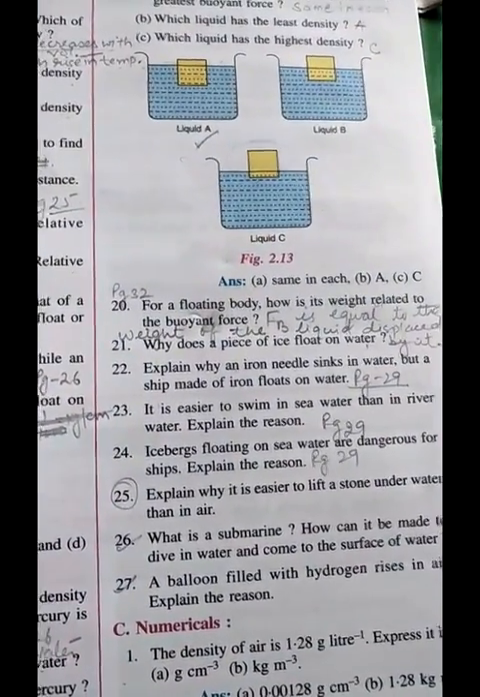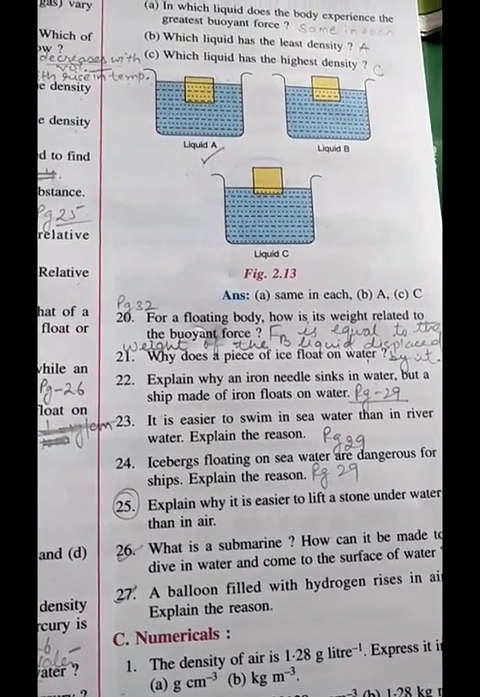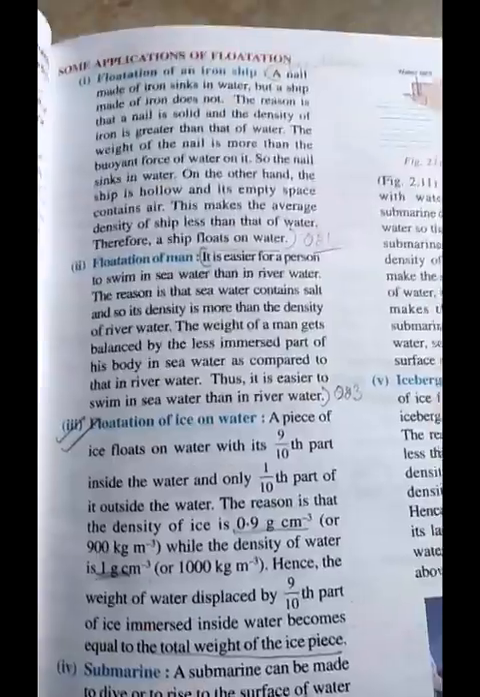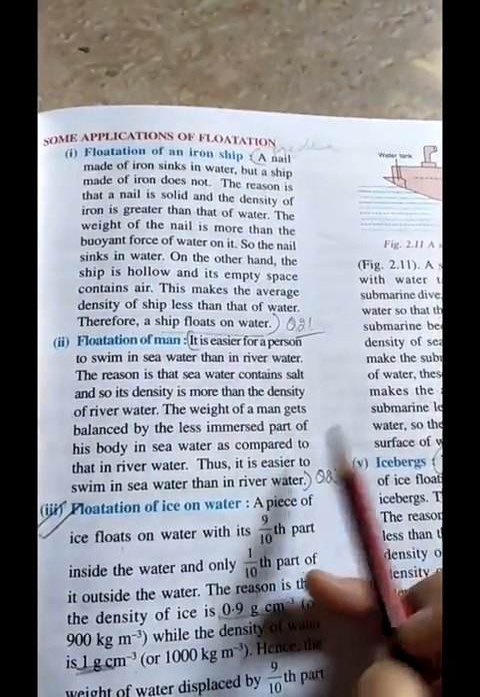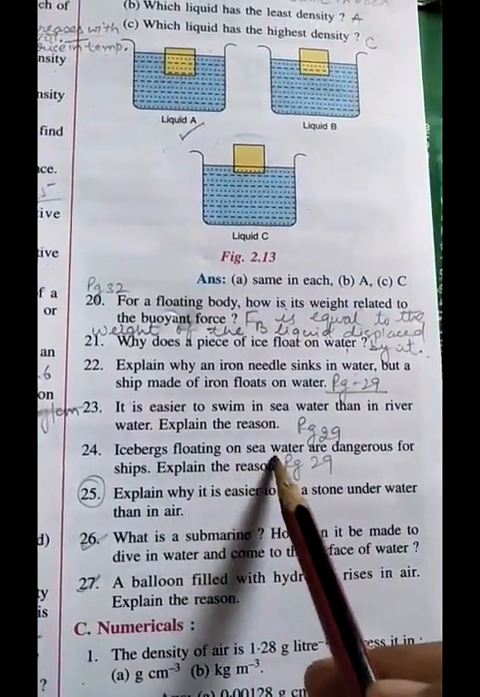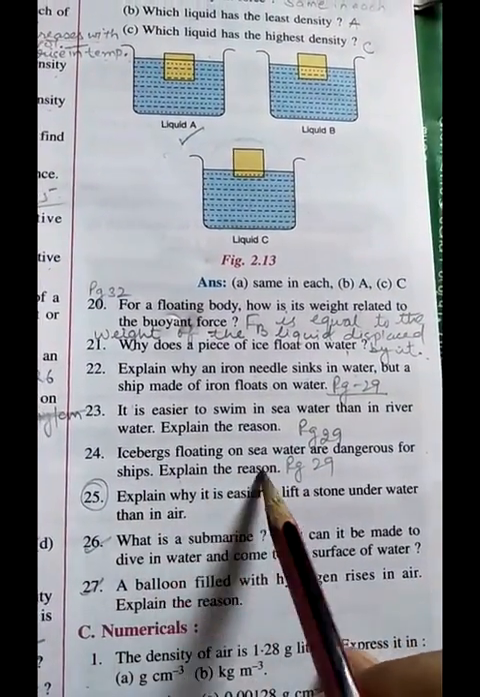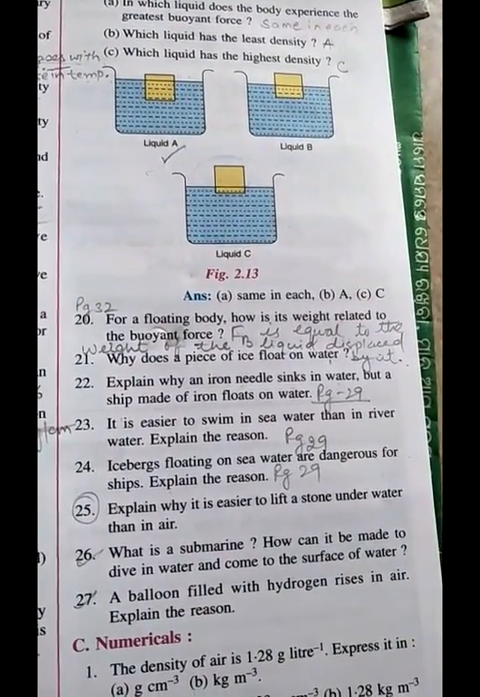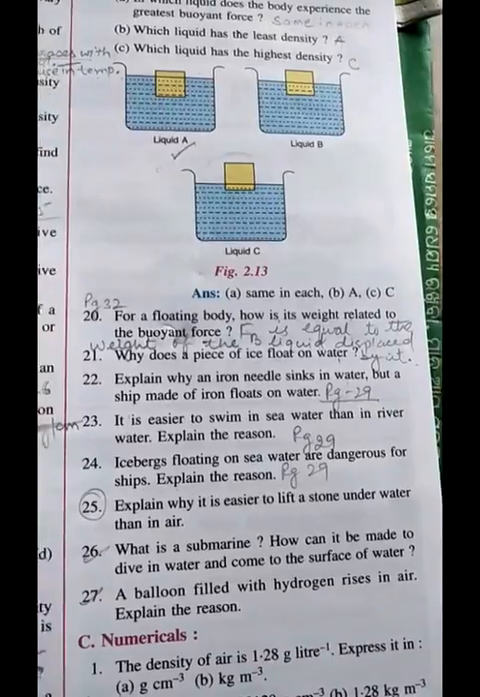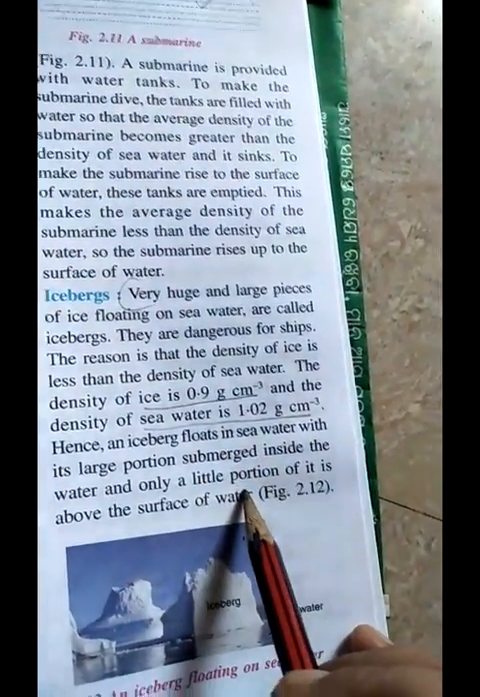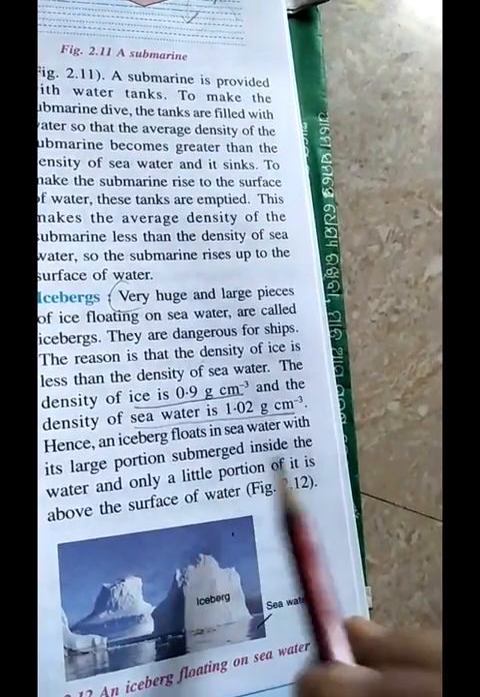Next question, it is easier to swim in sea water than in river water. Explain the reason. Again it is given on page number 29 of your book. Let's see. So this is the answer, number 23. Next question, icebergs floating on sea water are dangerous for ships, explain the reason. Again it is given on page number 29, and it is one of the applications of flotation. So this is question number 24.